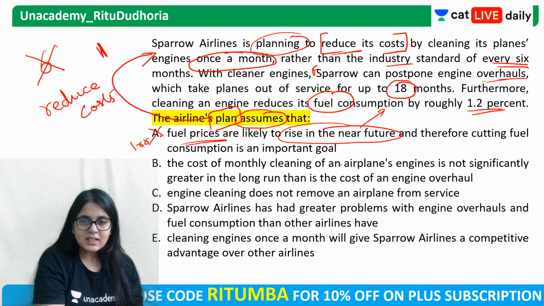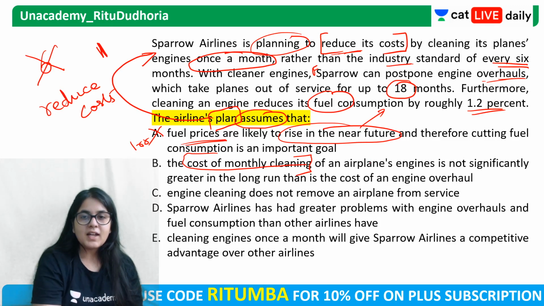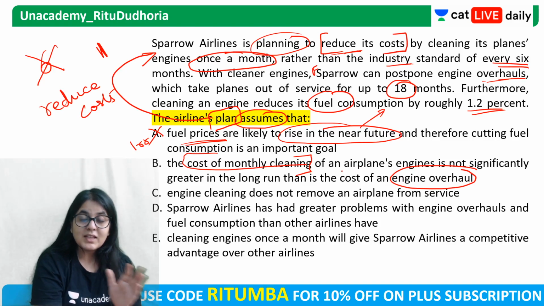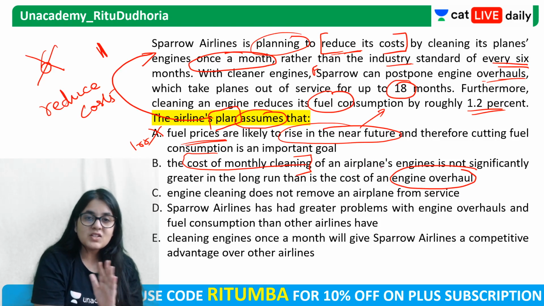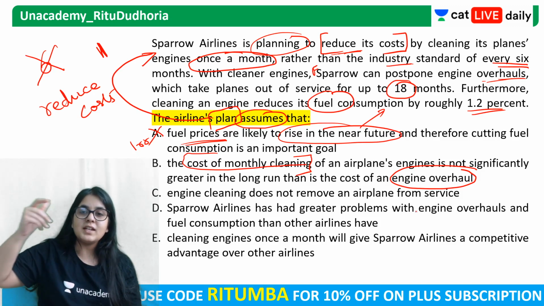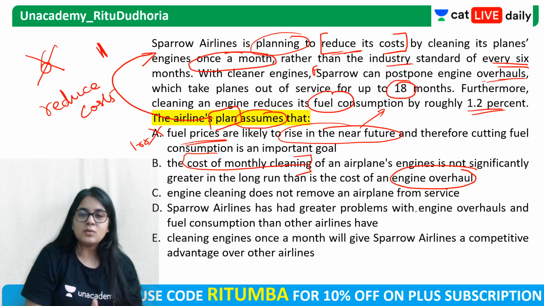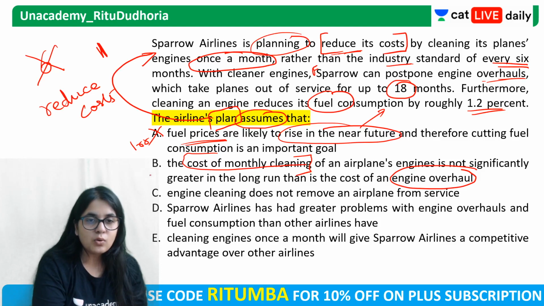The cost of monthly cleaning of an airplane's engines, the cost of monthly cleaning, that is what the plan is, है ना? This is what the plan is, not significantly greater in the long run than is the cost of an engine overhaul. So this says कि अगर हम monthly cleaning करेंगे तो our cost is not going to be greater. Our cost is actually going to be lesser than an engine overhaul. So it's better, instead of going for engine overhauls and letting your planes go out of service for 18 months, it's better we do a monthly cleaning and the cost will also be lesser. The cost is not greater. It fits the plan. I'm going to keep this option on hold.